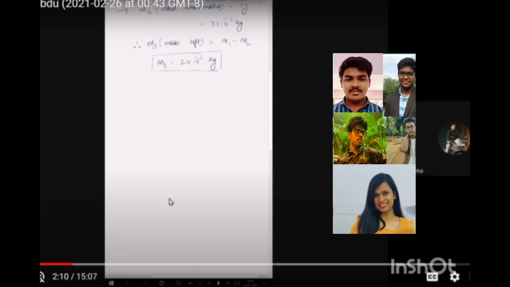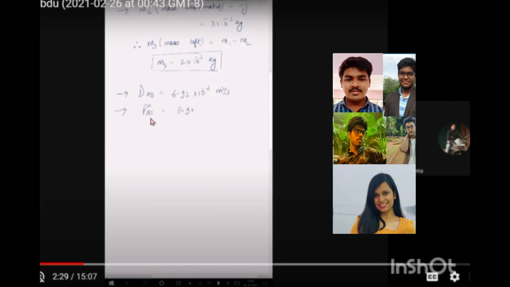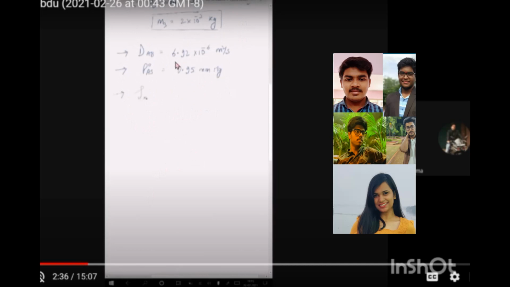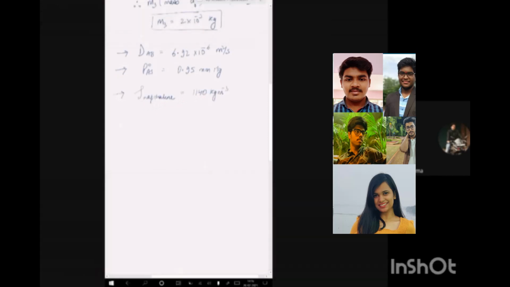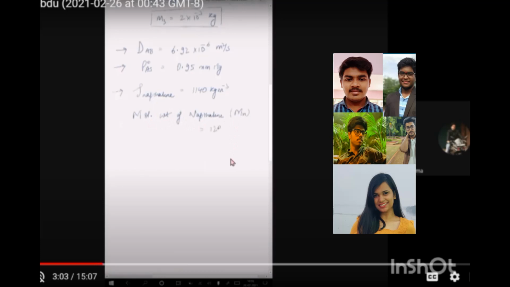And then the diffusivity of naphthalene in air is given as 6.92 into 10 to the power minus 6 meters squared per second. P_A0 is the sublimation pressure, which is 0.95 millimeter of mercury. The density of naphthalene is 1140 kilogram per meter cube. And the molecular weight of naphthalene is 128 kilogram per kilogram mole. So this is the given set of data.